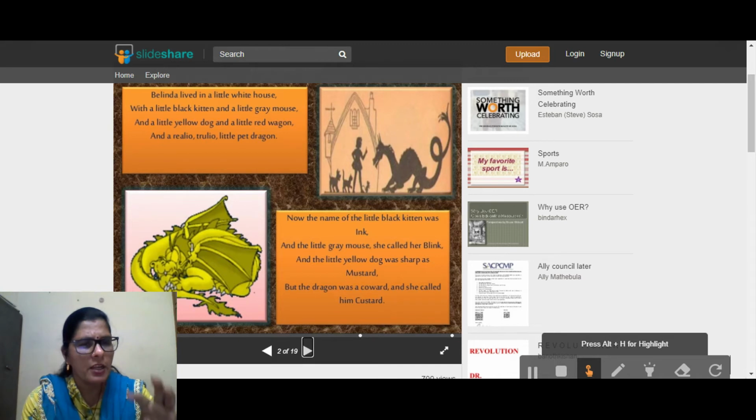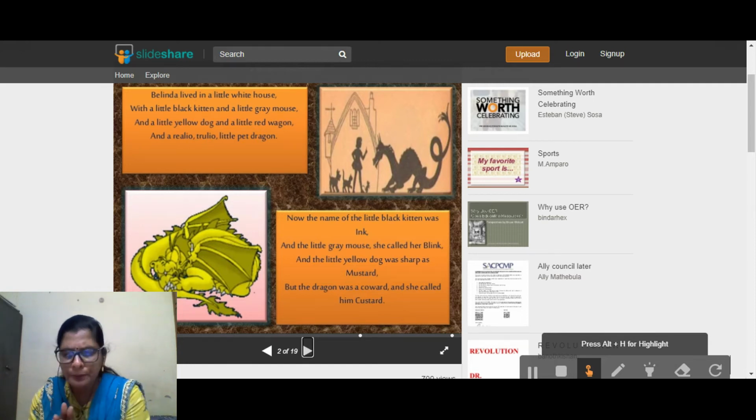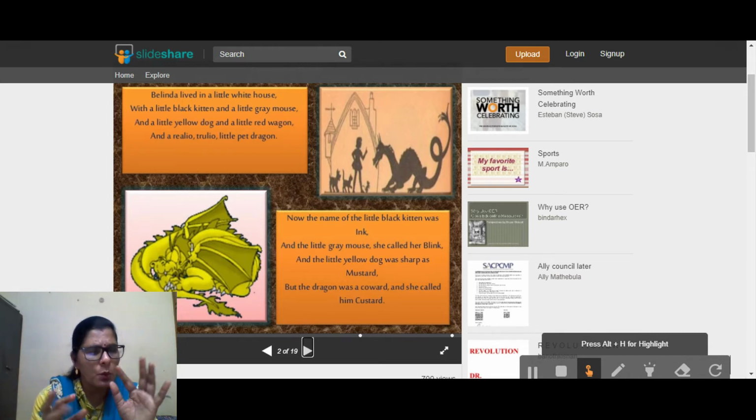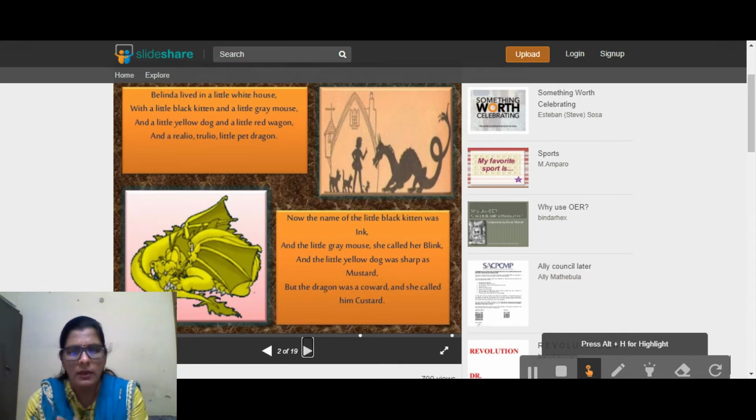Now see, Belinda lived in a little white house, little gray mouse, little red wagon, pet dragon. Now look at the rhyme scheme: house, mouse, A; wagon, dragon, B. Then the word little has been written more than one time. When it is in one single line, we call it repetition, but when it comes one below the other in successive lines, it is anaphora. Then you see, realio trulio, again a rhyming word.